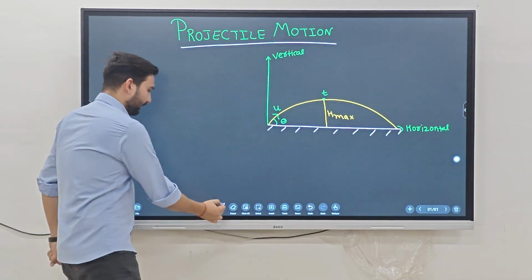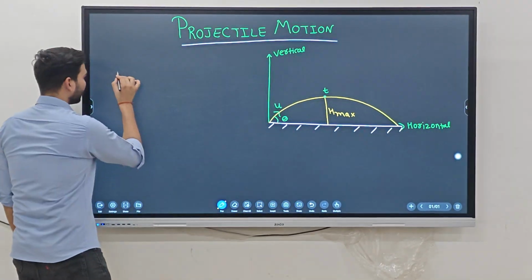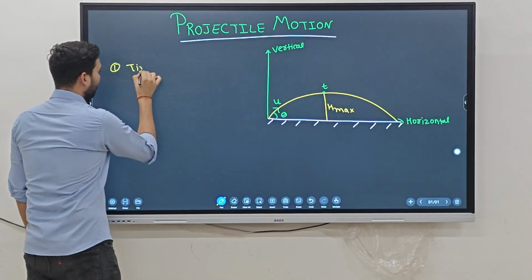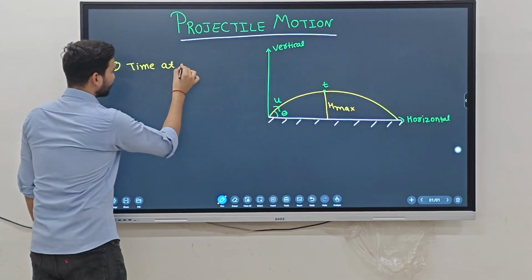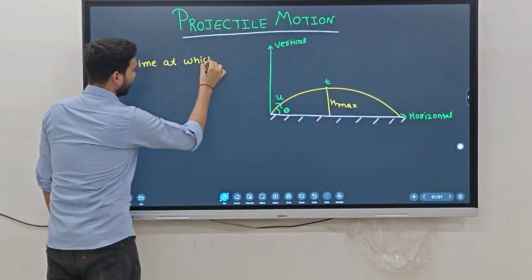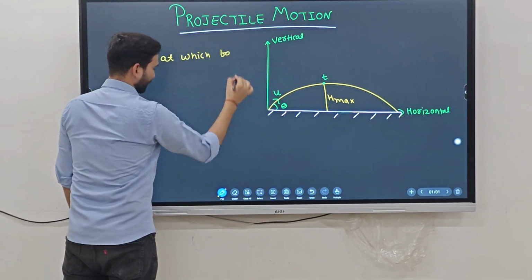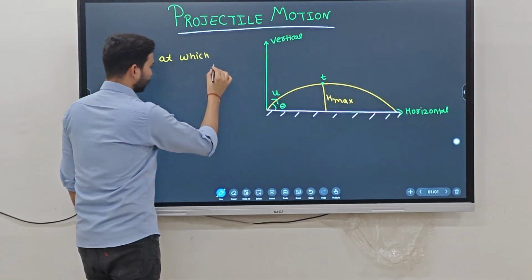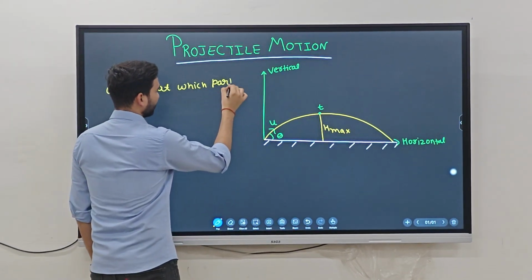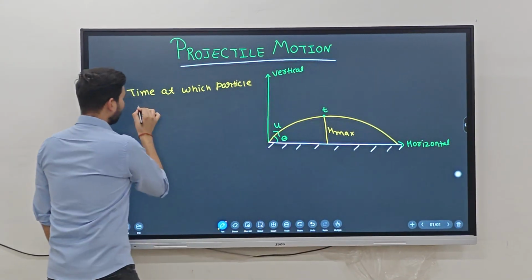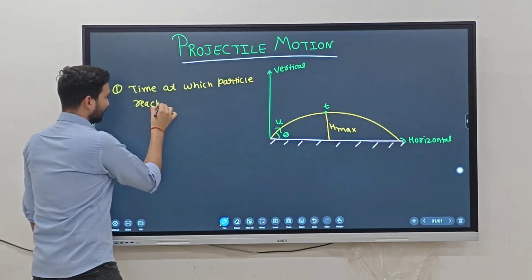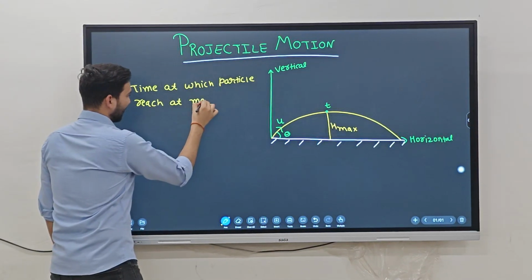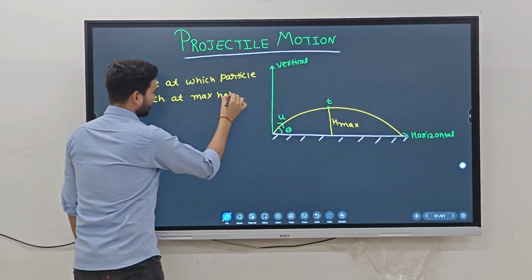Here, firstly we have to calculate the time at which the ball, or particle, reaches the maximum height.